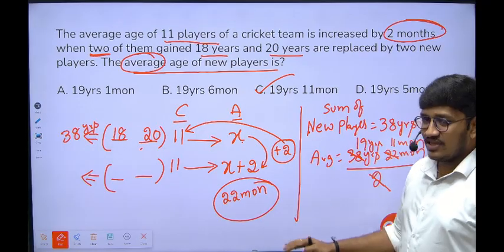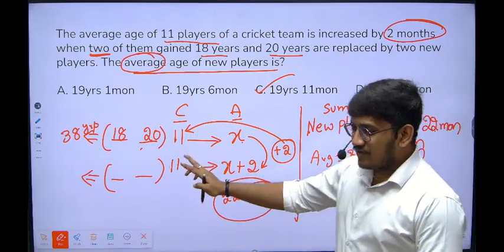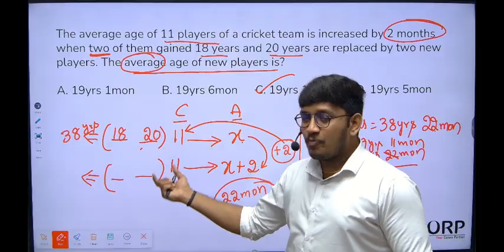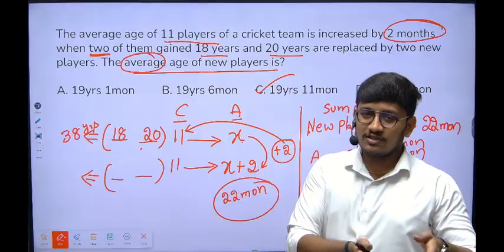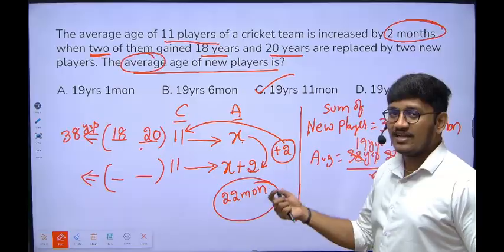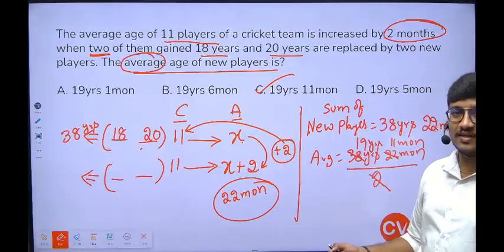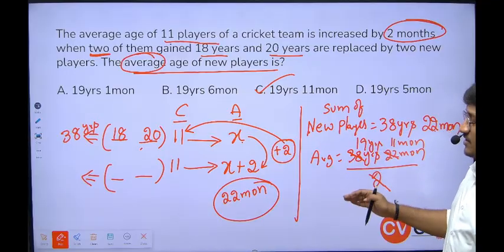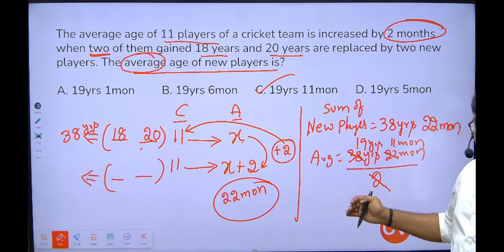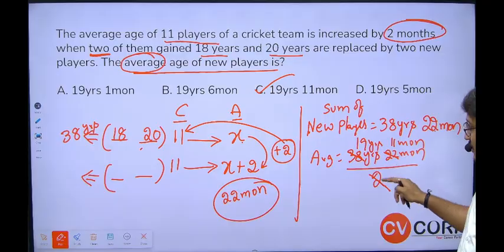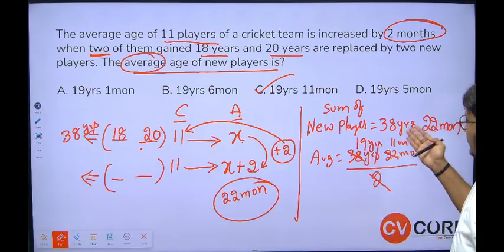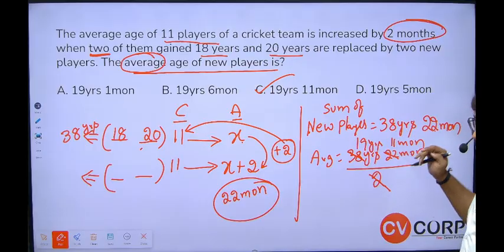So here everything is common. If you observe, the only difference from the previous questions is that in this particular question, two players are getting replaced. So far in the questions we solved, only one person got replaced, but here two persons are getting replaced. When two persons are getting replaced, it is the same scenario, but just check what the question is actually asking, either sum or average. Here they are asking about the average. What if they had asked for the sum of the new players' ages? I can say 39 years or 38 years 22 months, anything is fine.